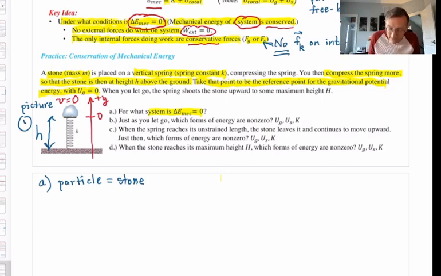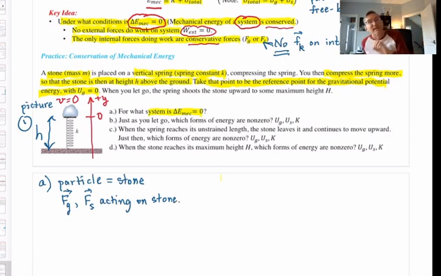So what are the forces that are acting on the stone? We already mentioned them. There's F grav down and the spring force up. Those are the two forces acting on the stone. Now, if you're thinking, aren't there other forces? Are there any other forces acting on the stone? If so, you have to tell me what physical agent is directly pushing or pulling on the stone.